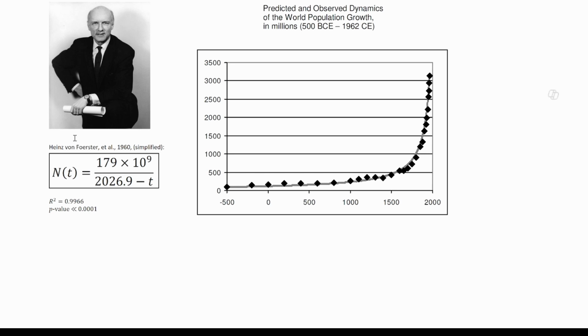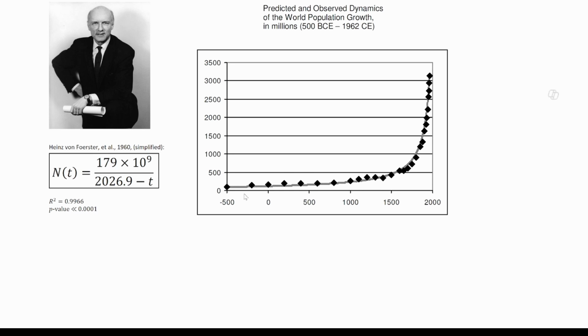The model we just showed is a simplified version of a model that was proposed in 1960 by the famous physicist Heinz von Foerster. The following formula describes the population dynamics remarkably well. It says N(t), the population at time t, equals 179 times 10 to the 9 over (2026.9 minus t), where t is the year in the Gregorian calendar.